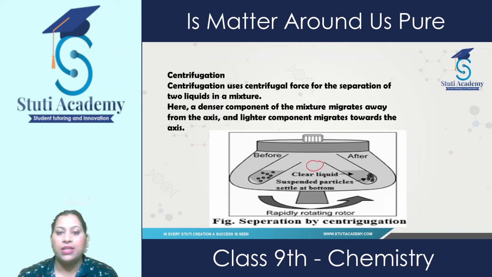This is the axis, and the lighter component migrates towards the axis. It means the lighter one comes up and the heavier one goes down. And this type of technique we use to separate cream from milk.